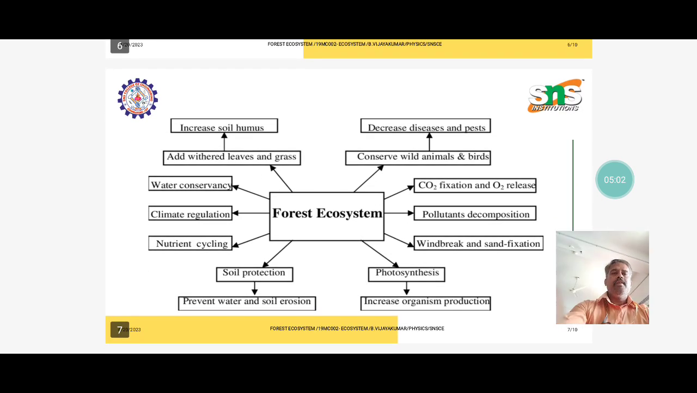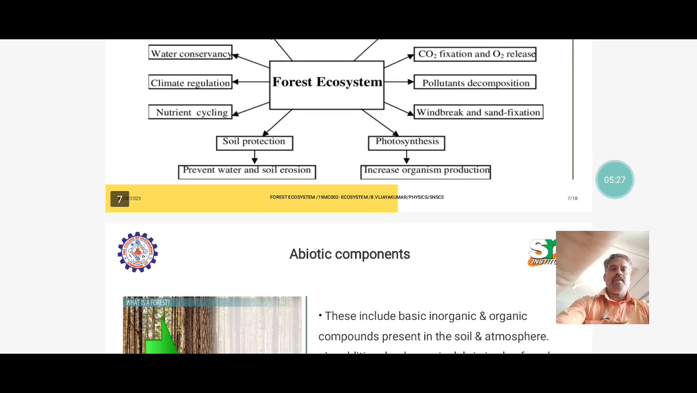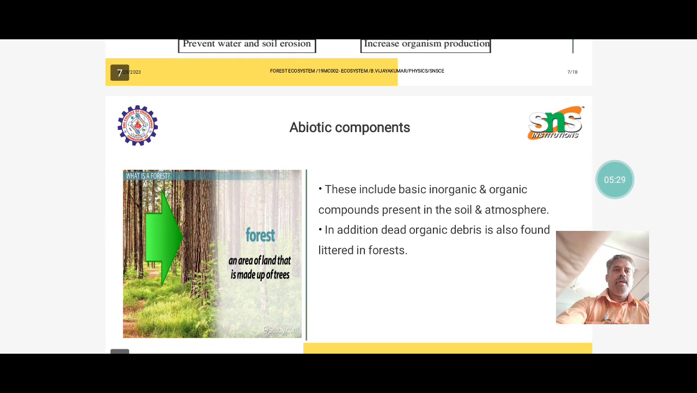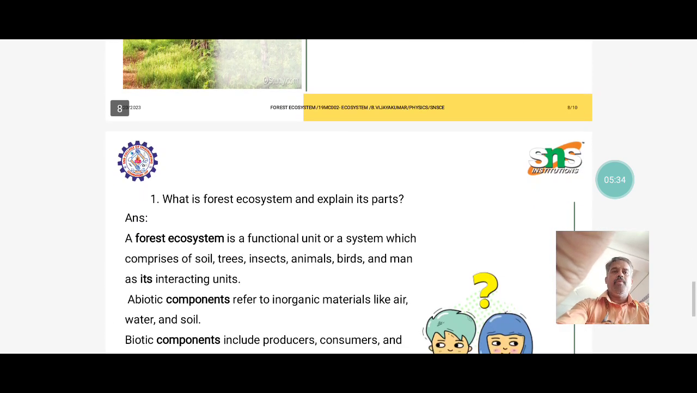Look at this flow chart I have prepared to explain the forest ecosystem. The different categories are climate regulation, nutrient cycling, cover for wild animals and birds, CO2 fluctuation and oxygen release, pollution decomposition, photosynthesis and oil production. All this comes under the forest ecosystem. The abiotic components we already discussed in the previous topics.